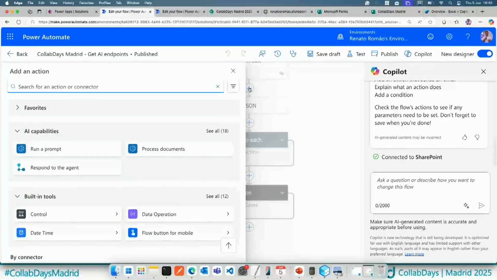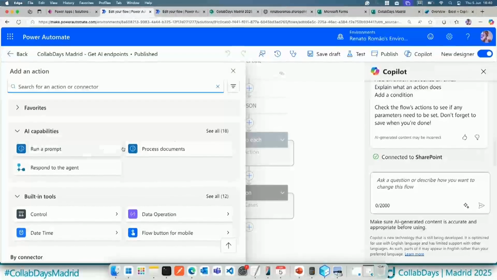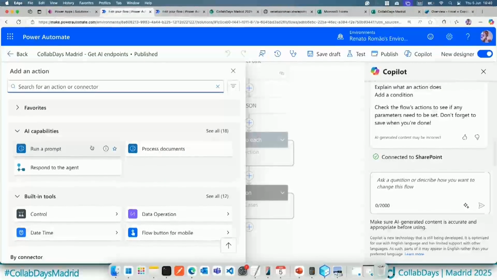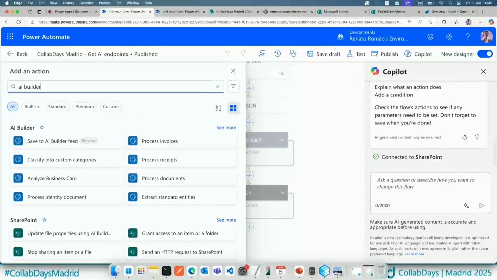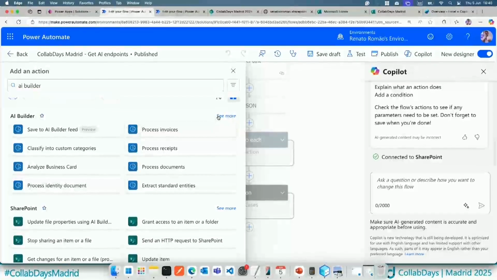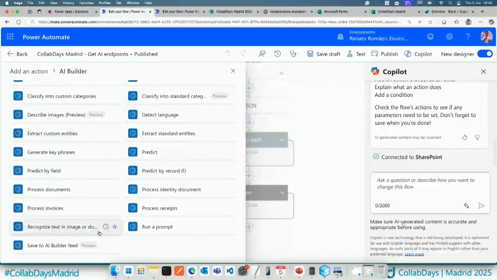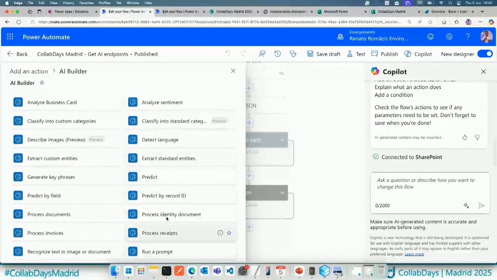So basically, when we are using the new version, the new designer, we'll be able to run a prompt here by using AI Builder. So in this case, if we search by AI Builder, we have a lot of actions. And one of the actions we have is to execute, let me see more. So as you can see here, we have a lot of actions, process, prompts, and so on.